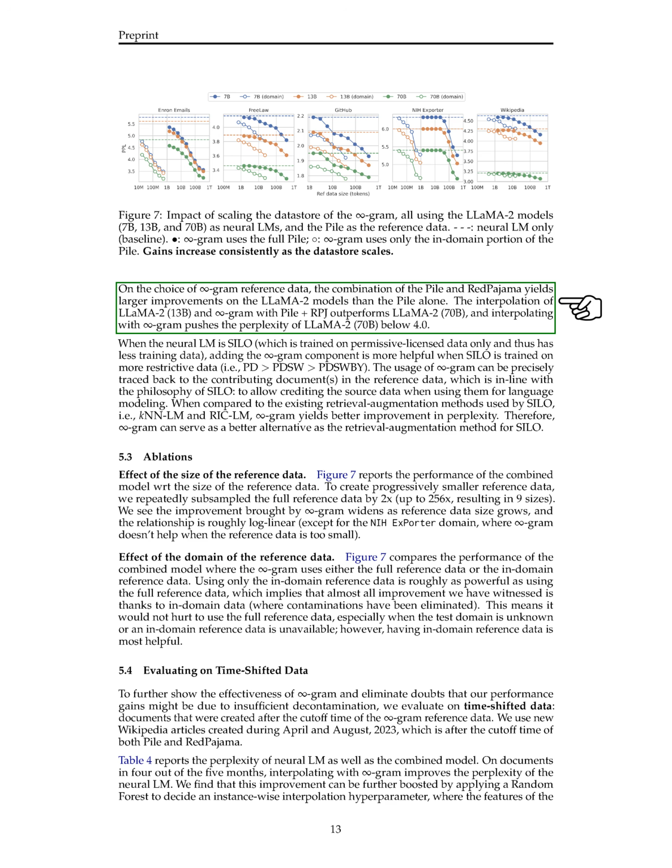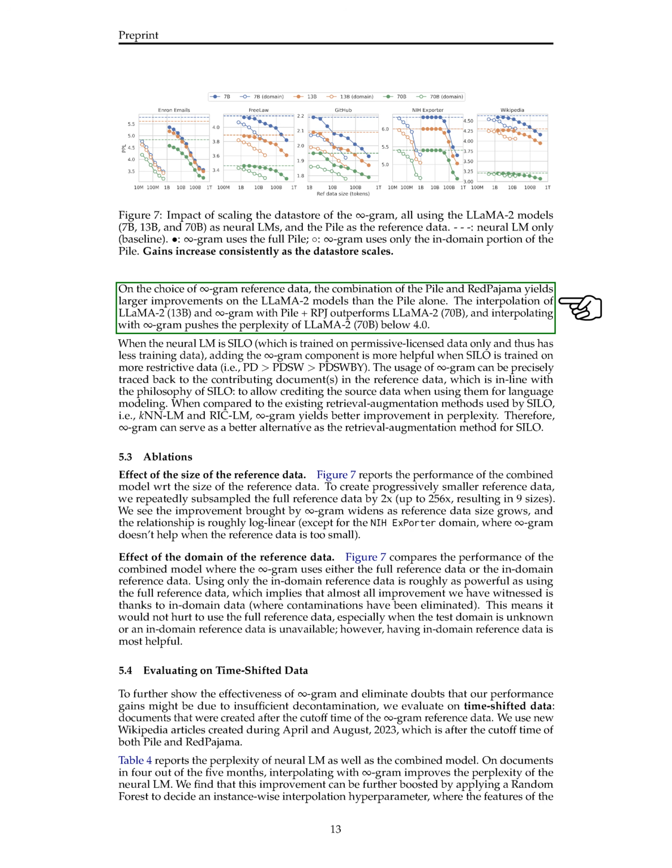When we look at which reference data to use for the Infini-gram model, combining the Pile with Red Pajama gives better results than using the Pile alone, especially for the Llama 2 models. In some cases, this combination even makes a smaller Llama 2 model outperform a larger one. For the Silo model, which is trained on more restricted data, adding the Infini-gram model is particularly helpful, and the more restricted the training data, the bigger the improvement.